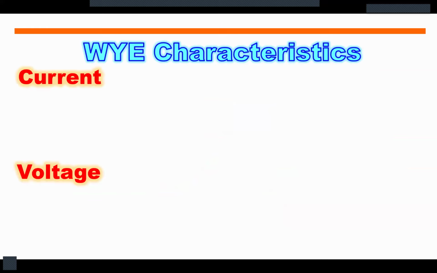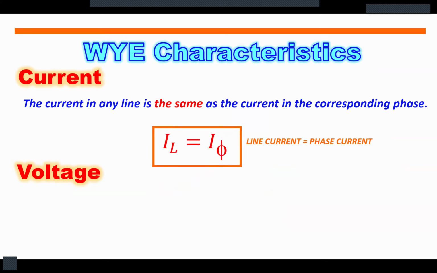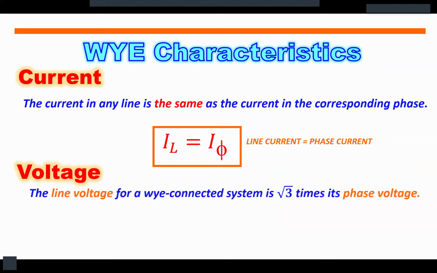So let's define the different characteristics of a Y-connected system. The current in the line is the same as the current in the corresponding phase, meaning I sub L, or the line current, is equal to phase current. While the line voltage for a Y-connected system is square root of 3 times its phase voltage.